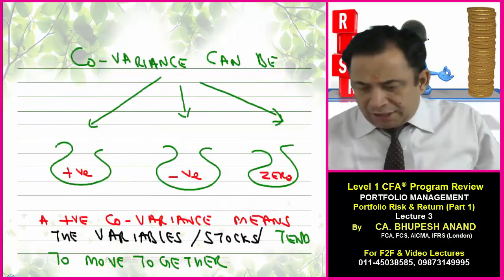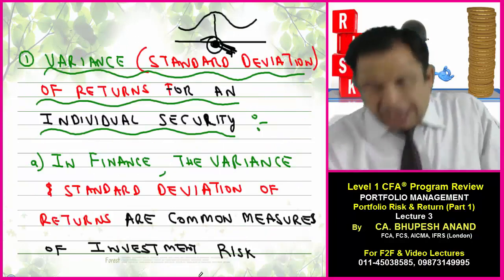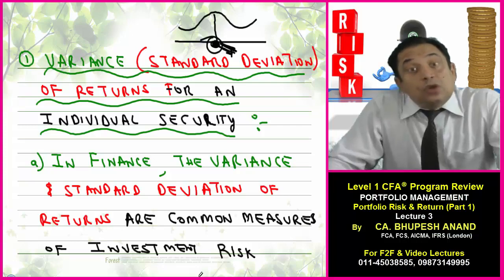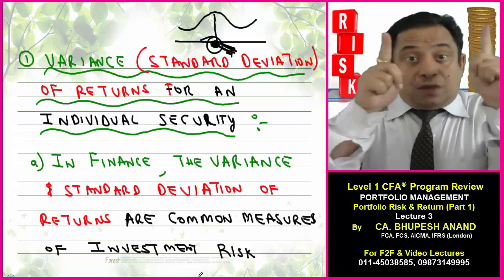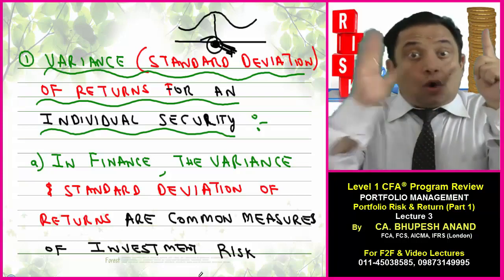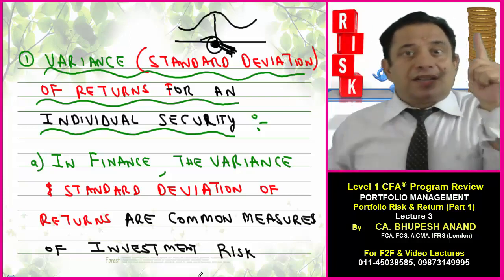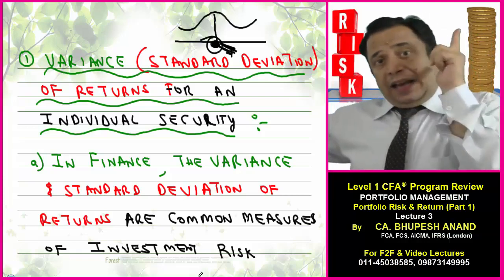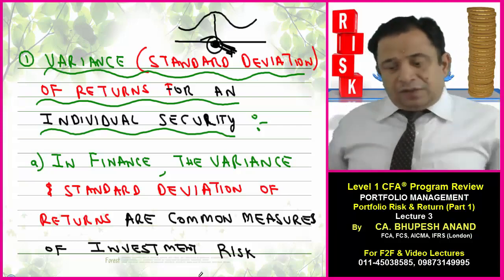So firstly, write down point number 1, variance / standard deviation. Because we have already calculated returns, we want to find out the deviation or the variance of returns for an individual security. Variance or standard deviation is always calculated for an individual security, but covariance, co means 2. We calculate the relationship between two securities. That is covariance. So in covariance, we will be covering two variables. In variance or standard deviation, we will be covering only one variable.